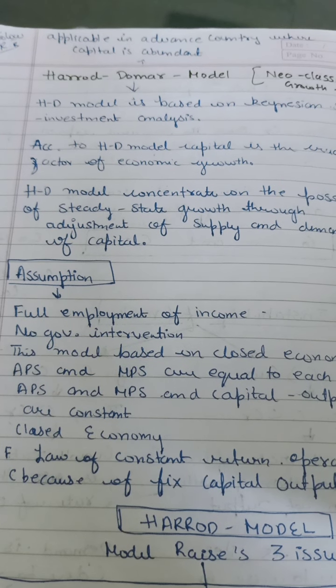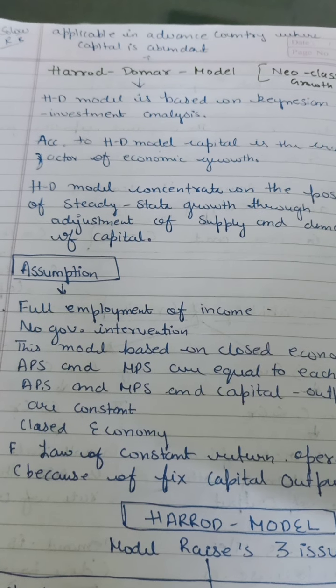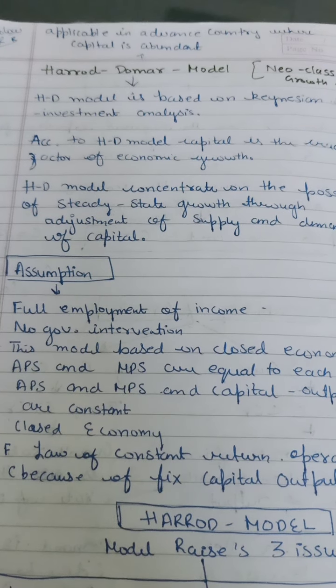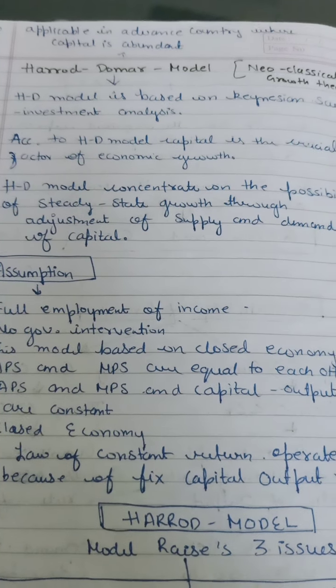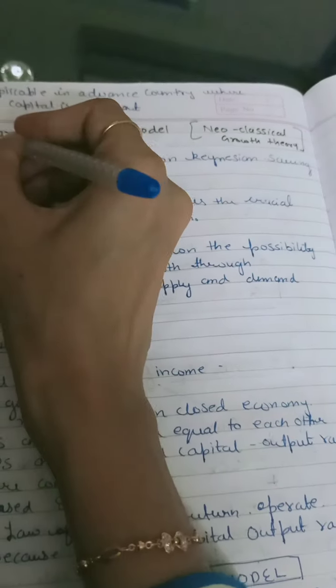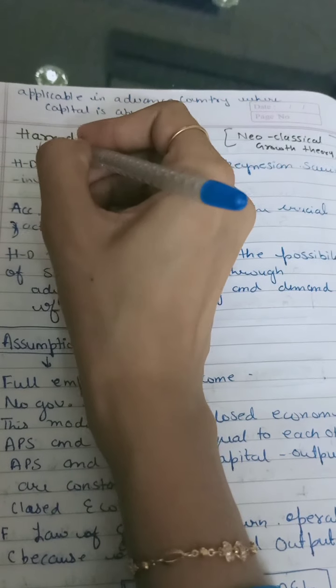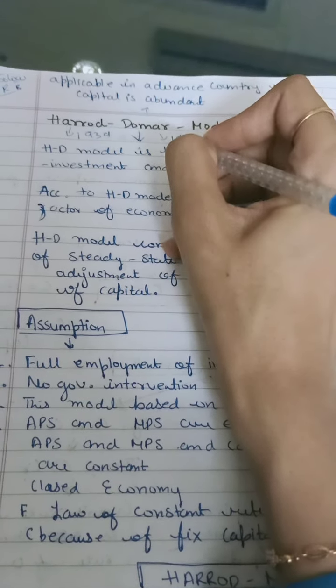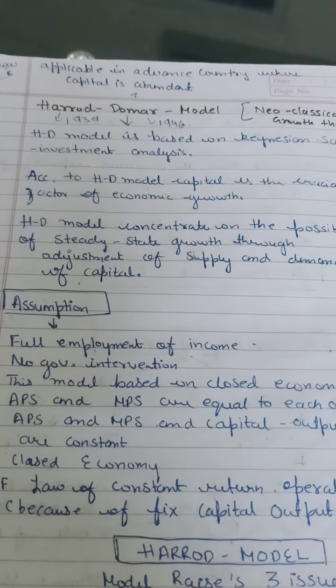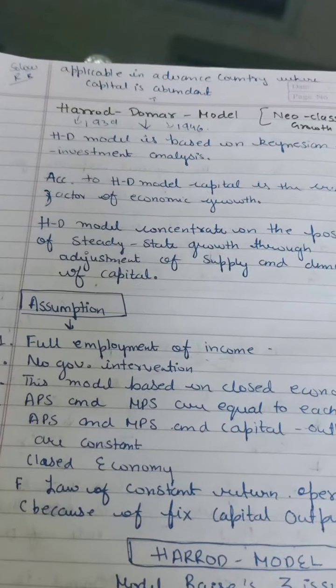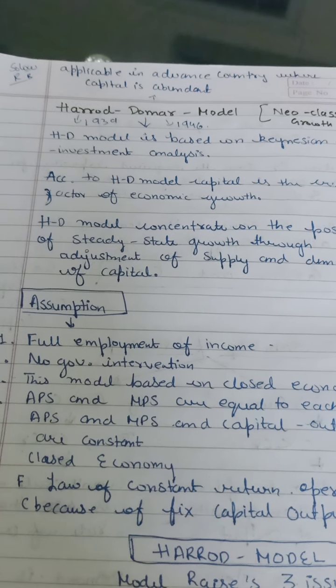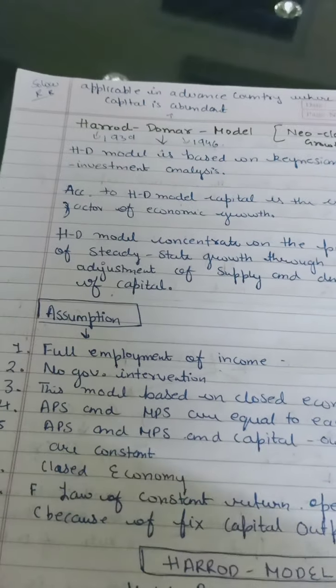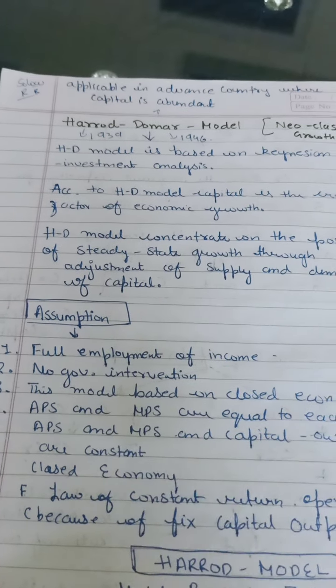This model was developed by Harrod in 1939 and by Domar in 1946.